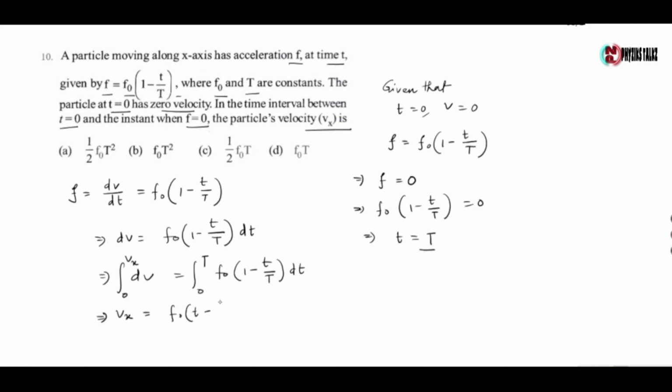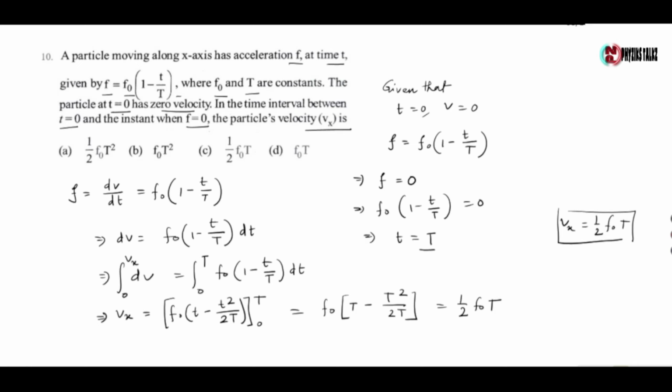f0 into t minus t square by 2 capital T, with limits 0 to capital T, which gives f0 into T minus T square by 2T, which gives half f0 into T. So the velocity of the particle is given by half f0 into T. So the correct option is option C.